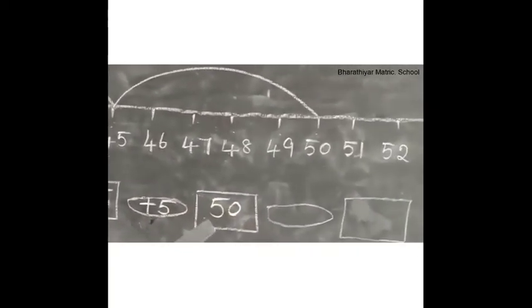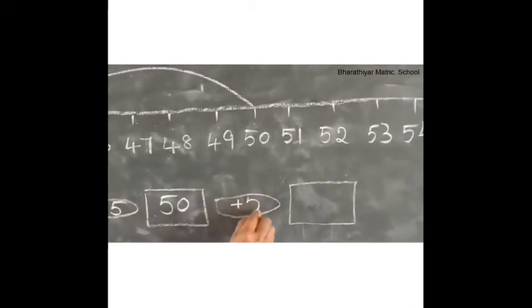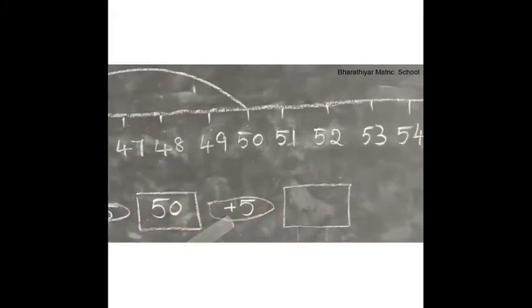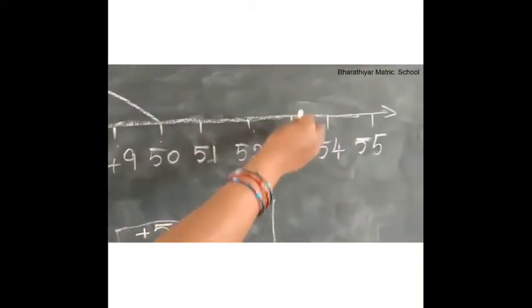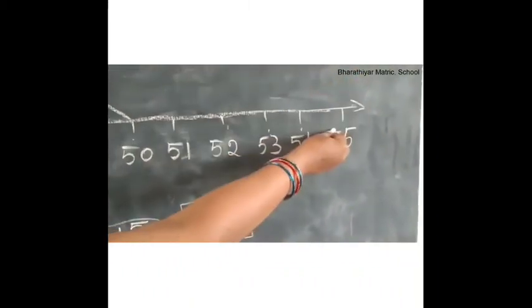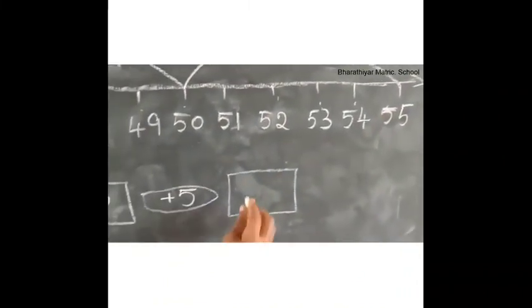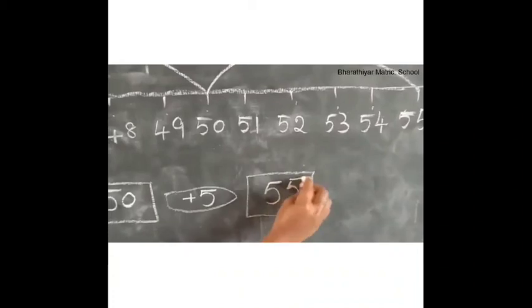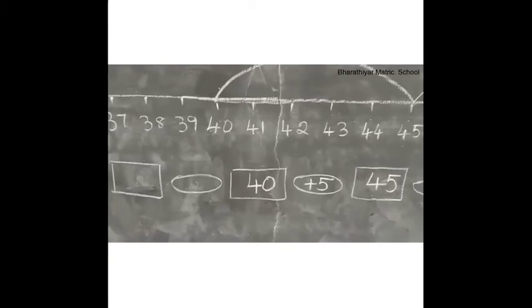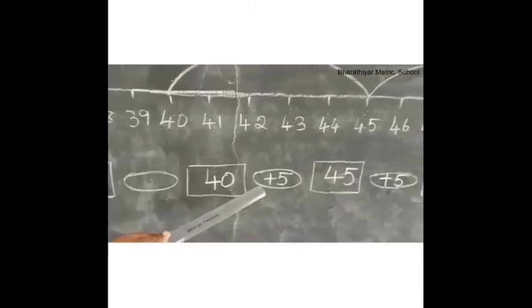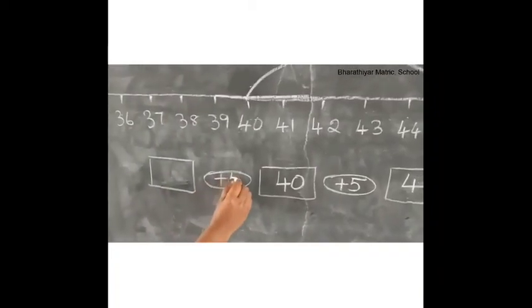Next, what is 50 plus 5? Write plus 5 here. What is 50 plus 5? Look at the number line. 1, 2, 3, 4, 5. 55. 50 plus 5 is equal to 55. Right? 55 here. Children, what is the rule in this pattern? Yes, we have to add 5 repeatedly, isn't it? So, write plus 5 here.